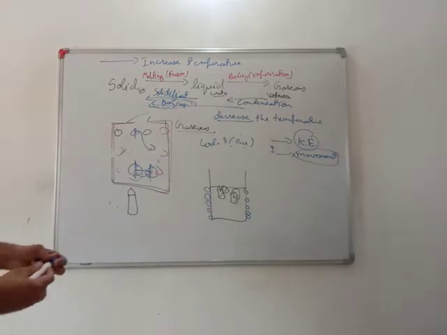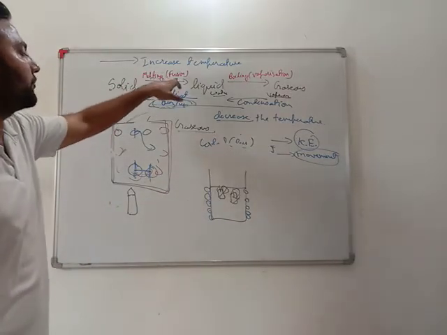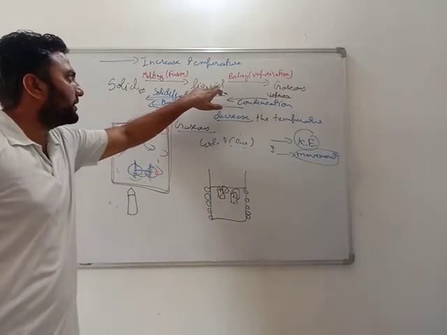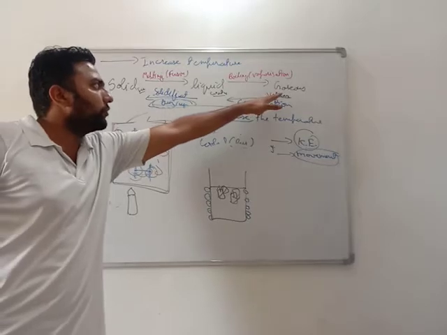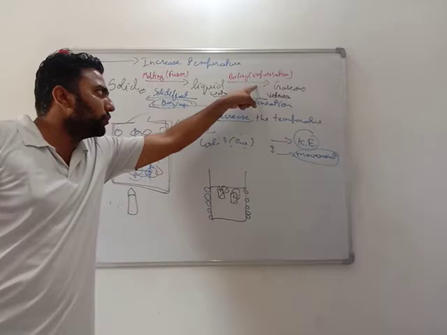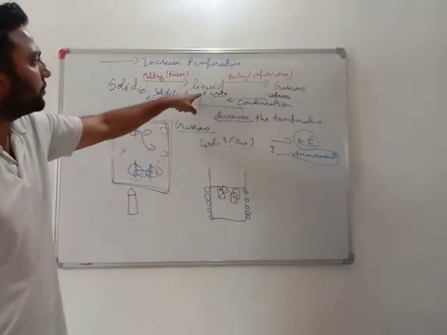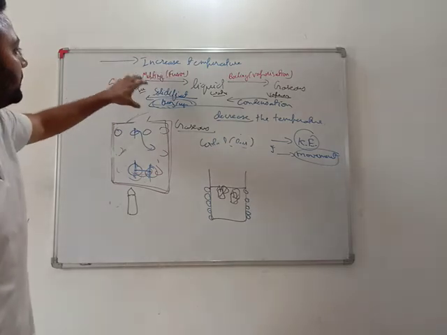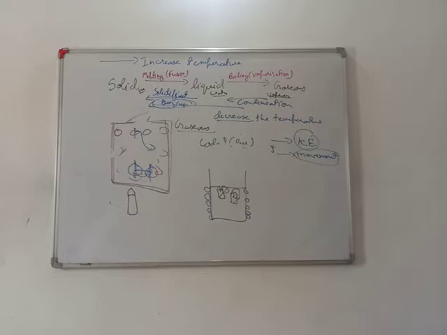So dear students, by increasing temperature, solid gets converted into liquid, called melting or fusion. Further increase in the temperature will start boiling or vaporization. On cooling, meaning reversing the process, when gas is cooled, it gets converted into liquid, called condensation. Further cooled, this liquid will be converted into solid, called solidification or freezing. So this was the process by which you change the state of matter by changing the temperature.